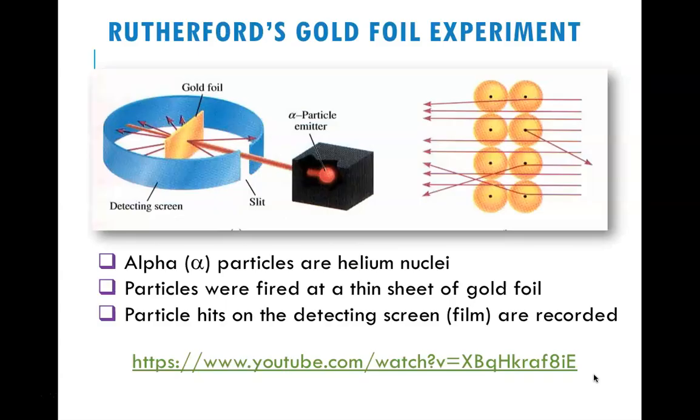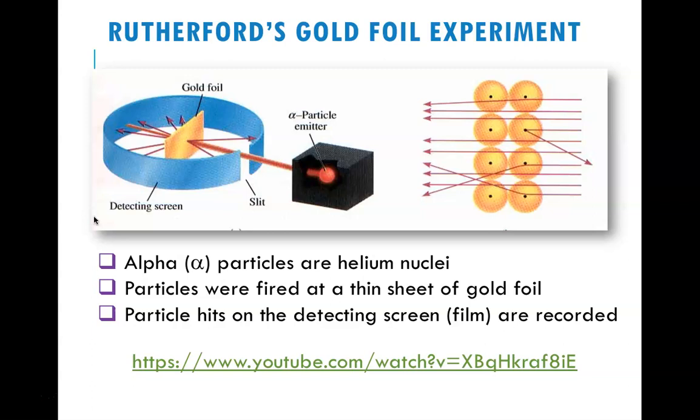Another example of it. So later on, Rutherford, Ernest Rutherford, who was Thomson's student, came up with a gold foil experiment. As you can see from the diagram, there's an alpha emitter. An alpha particle is basically a helium nucleus stripped of all electrons, so it's just positive, and he fires those things at a thin piece of gold foil. And then the particles go through and hit a detecting screen that is all around it, the blue screen that you see.